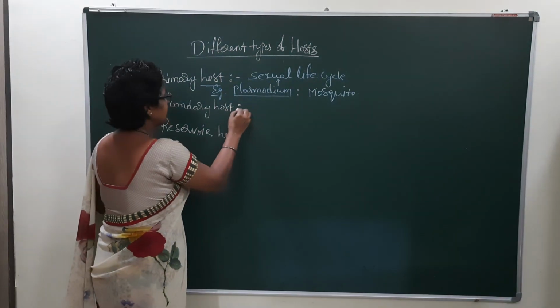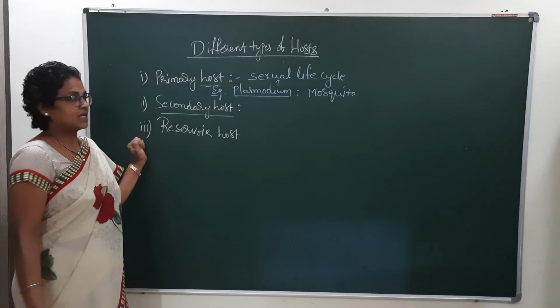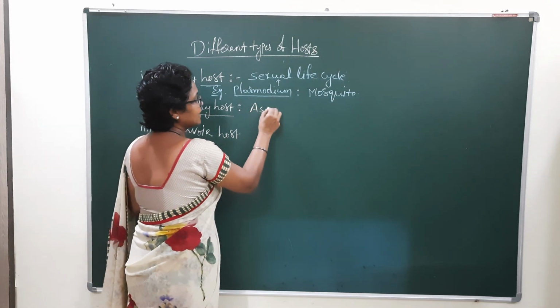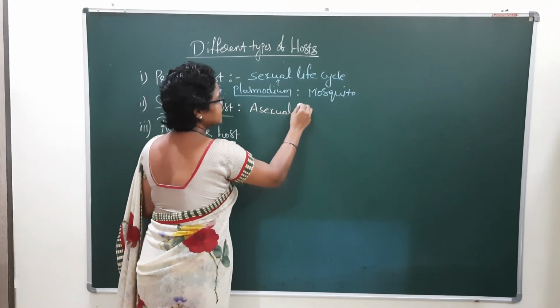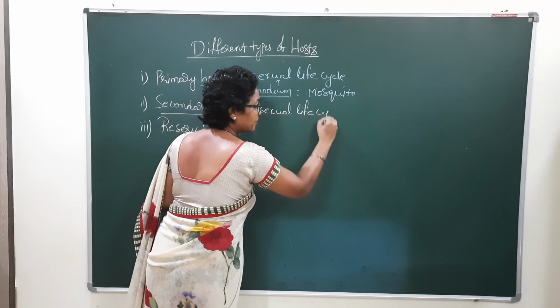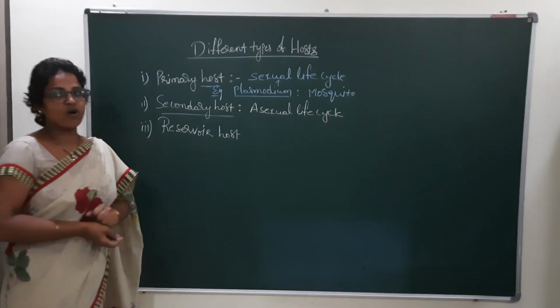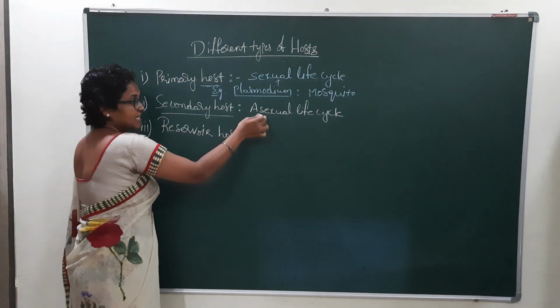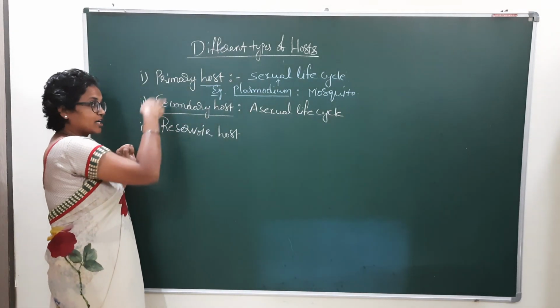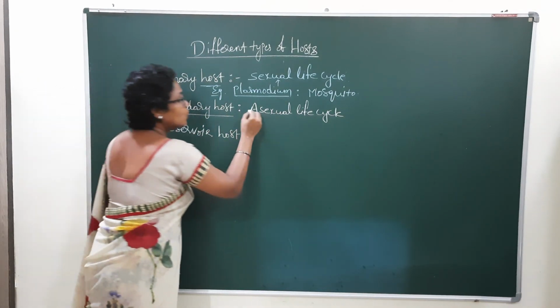And the next, secondary host. Where the asexual life cycle or asexual forms are harbored in the host, that host is called the secondary host.